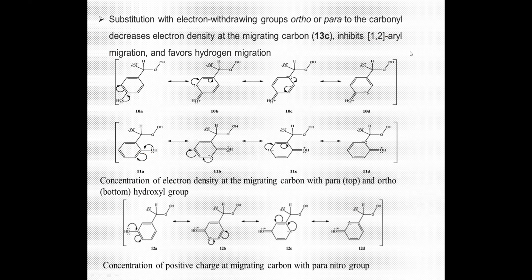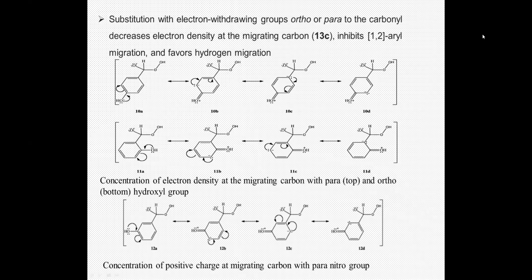So there should always be an electron donating group at the ortho and para substitution. Electron withdrawing groups decrease the electron density at the migratory carbon, thus inhibiting 1,2 aryl migration and favoring hydrogen migration.